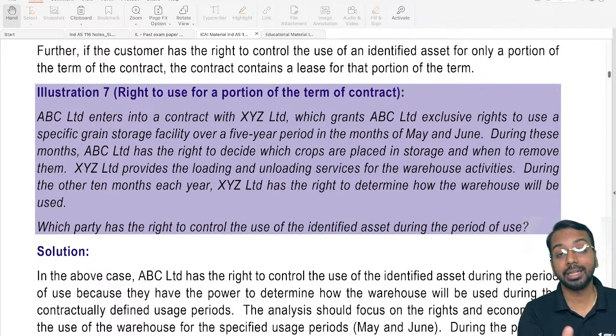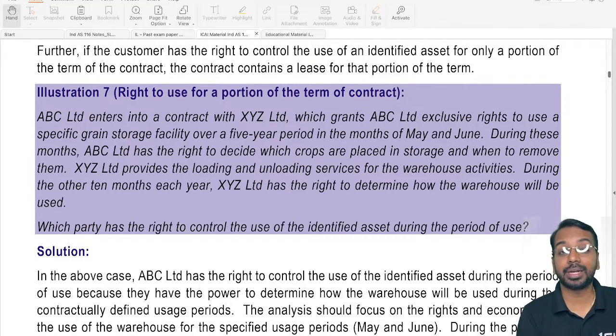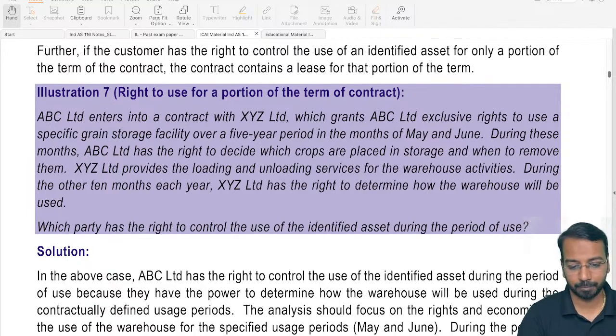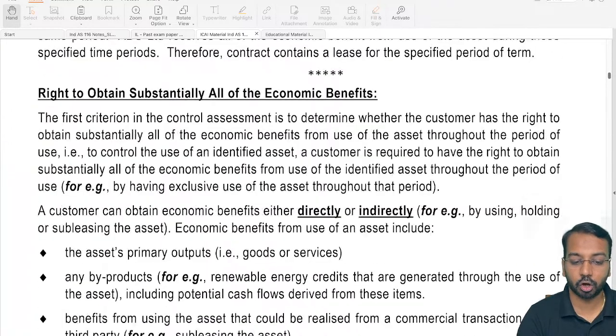Yes. For May and June, for the period of the contract, the customer can direct the right to use. So it need not be a continuous period. It can be intermittent period. Intermittent periods meaning there can be breaks. But yes, even if there are breaks, in those 2 months, if the customer has right to direct, we'll say that the asset is identified and the customer controls the asset. Then we have understood about right to obtain substantially all of the economic benefits.